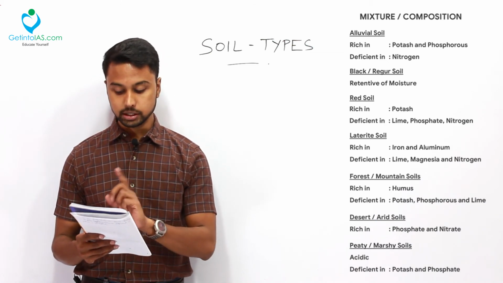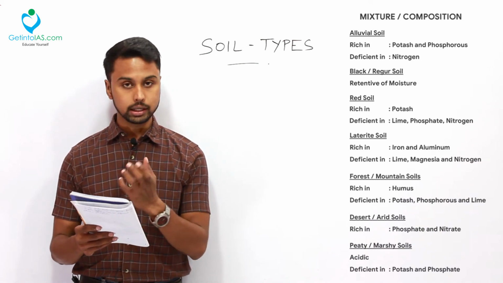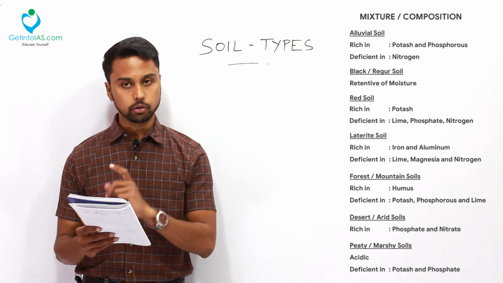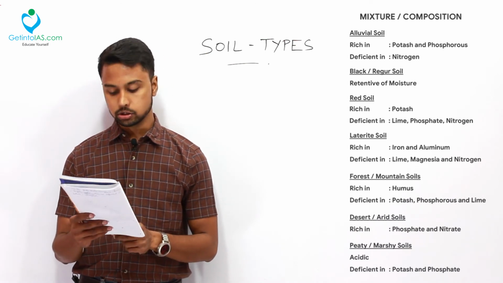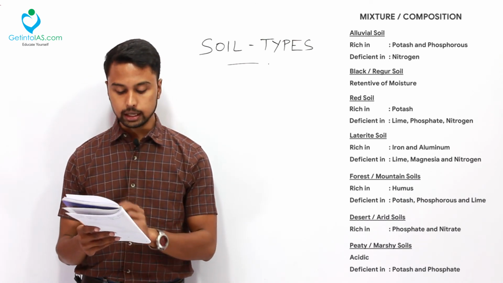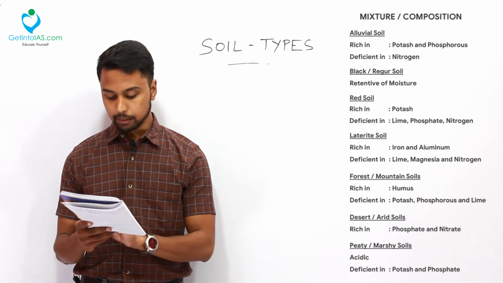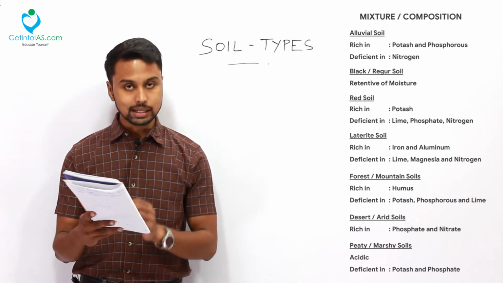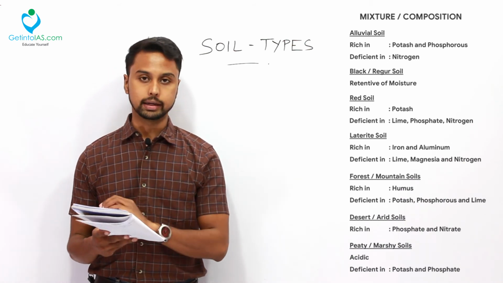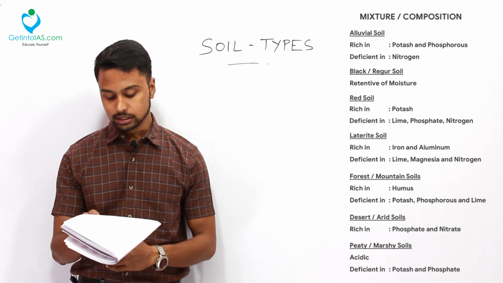About the composition, it is rich in potash and phosphorus but lacks nitrogen. Second is your black soil, which is retentive of moisture. Third one is your red soil, which is rich in potash but lacks lime, phosphate and nitrogen. Fourth one is your laterite soil, which lacks lime, magnesia and nitrogen, but it is very rich in iron and aluminium. The fifth one is your forest and mountain soils, which are rich in humus. At the same time, they lack potash, phosphorus and lime. The sixth type of soil is your desert and arid soils, which are rich in phosphate and nitrate. The seventh one is your peaty and marshy soil, which is very much acidic. At the same time, it lacks potash and phosphate.